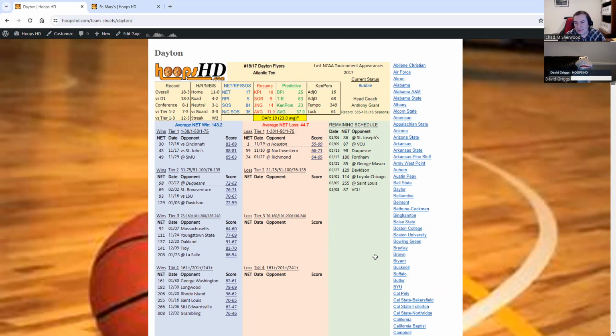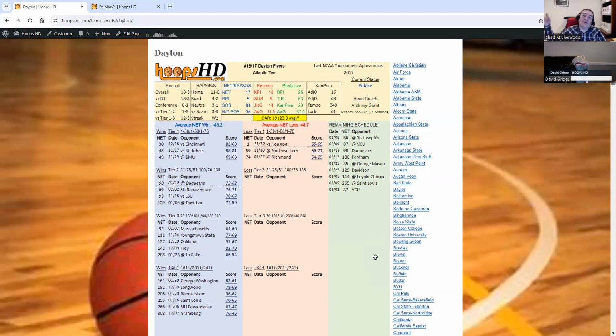There are other websites out there with these team sheets. When we created these team sheets for our workbook and now on our website, part of it was I didn't really like the format of a lot of other team sheets. I didn't like the format of the official NCAA release at all. I think you need an advanced degree to figure out what's going on. There's color coding everywhere that makes almost no sense. And there's a lot of information on other websites even that was missing on team sheets I thought would be really neat to have.